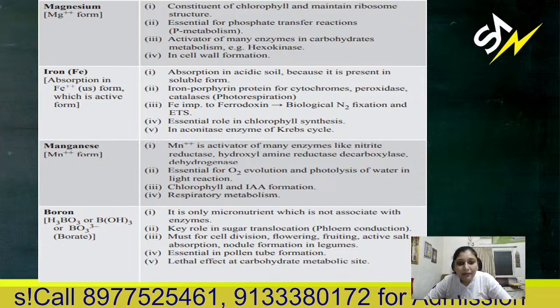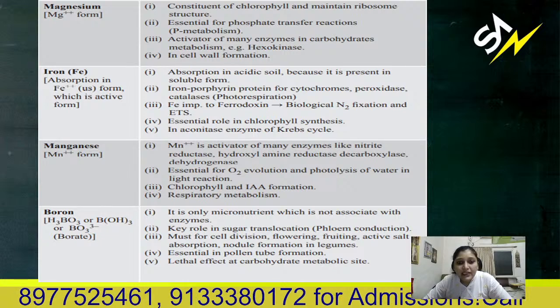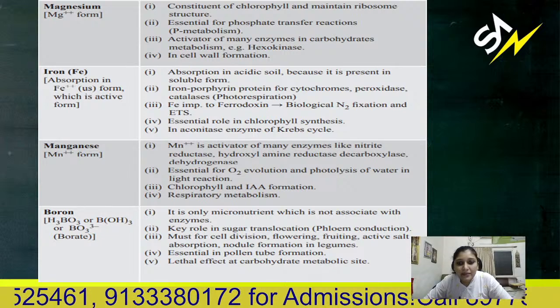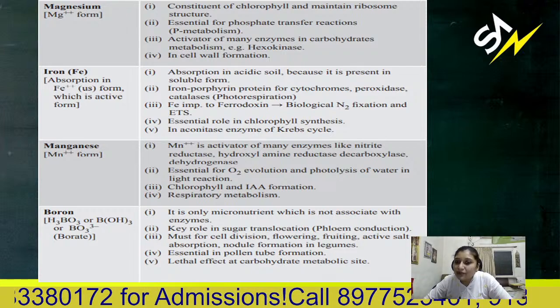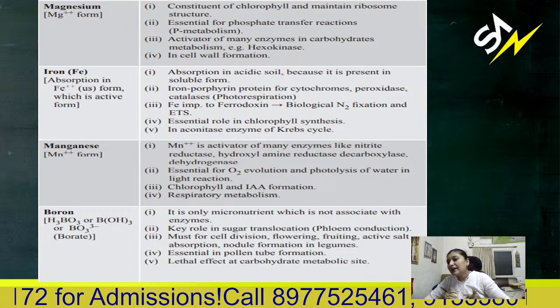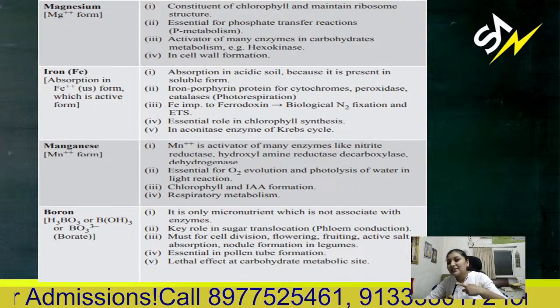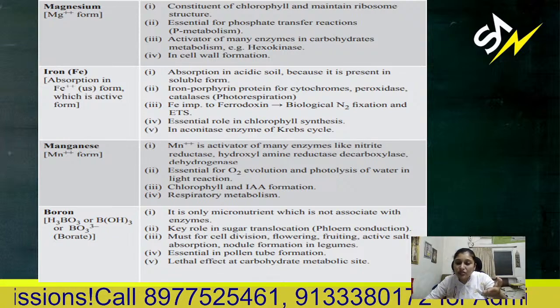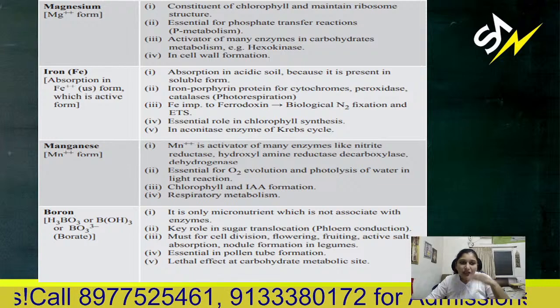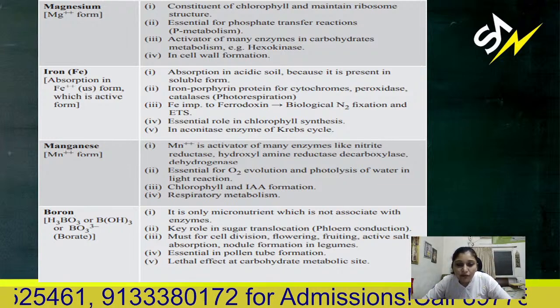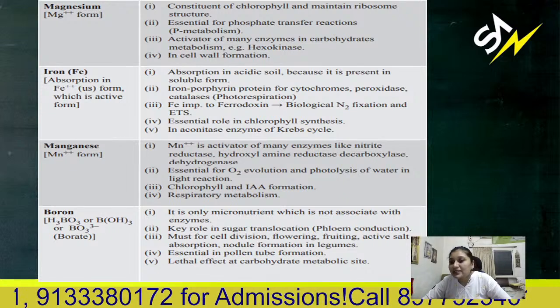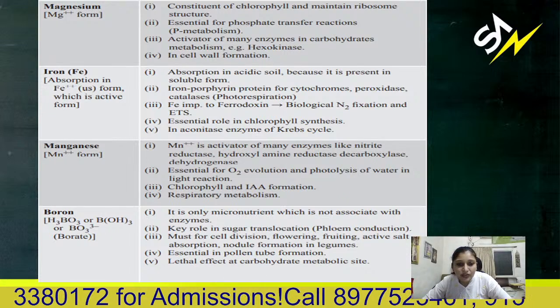Okay. Then manganese. Manganese is an activator of certain enzymes, and essential for O2 evolution by photolysis. Again, I'm reminding you, for photolysis, chlorine was used. It is also essential, and manganese is also essential. It is also needed for chlorophyll making and for indole acetic acid, that is auxin formation.